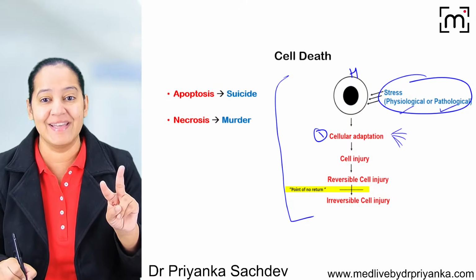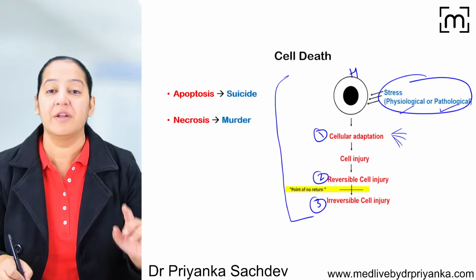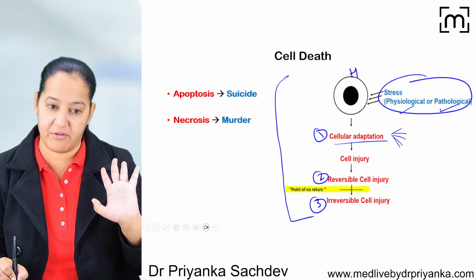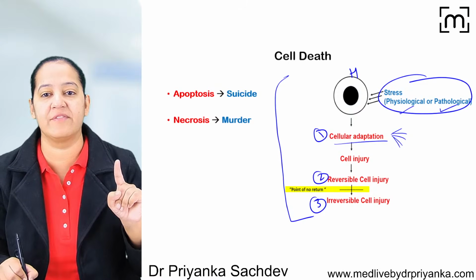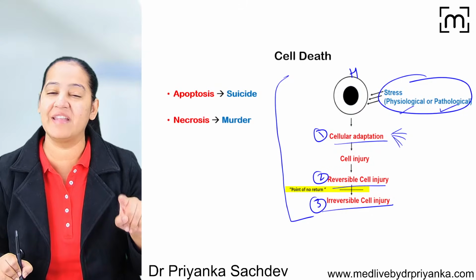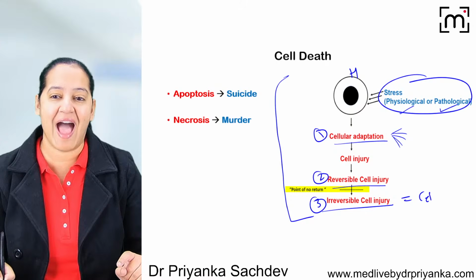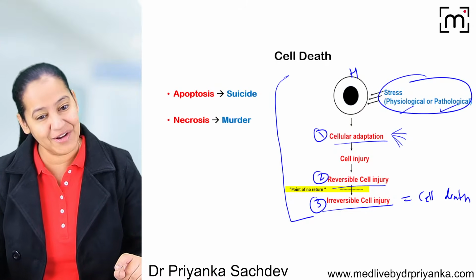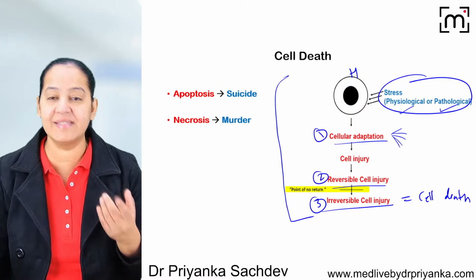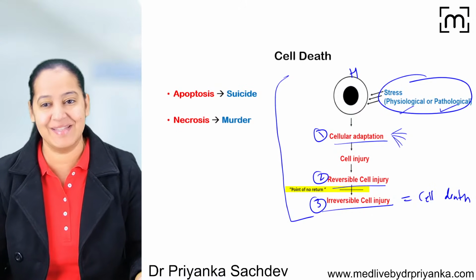The second is reversible cell injury. And finally, the irreversible cell injury. Now, if you remove the stress, the adaptations are reversible. If you remove the stress, the reversible cell injury is also reversible. But irreversible cell injury, as the name indicates, even on removing the stress, it's irreversible, because irreversible cell injury is actually cell death. It is the other name given to cell death. Once the cell is dead, you cannot make it alive again. So that is cell death.